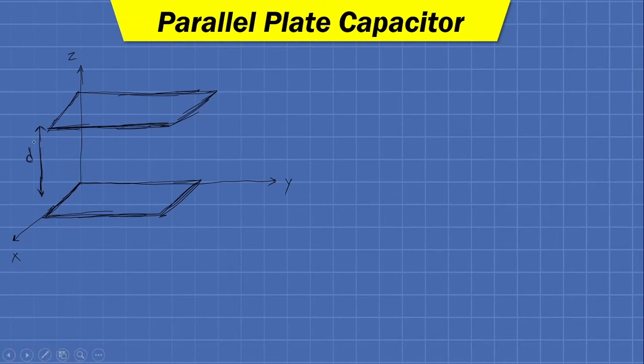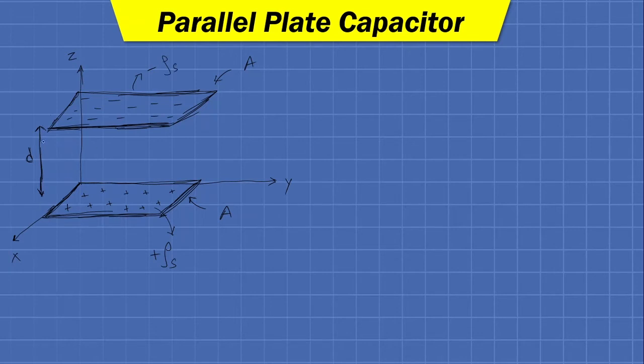Let us say this bottom plate is positively charged and the area of the plate is capital A. Obviously both the plates have equal cross-sectional area, so both plates have area capital A. This is positively charged, so the charge density rho s can be defined, and this upper plate is negatively charged by the same amount, so its charge density is minus rho s.